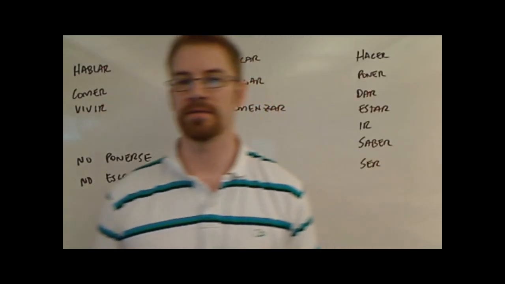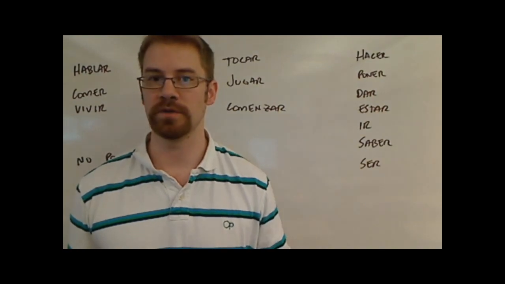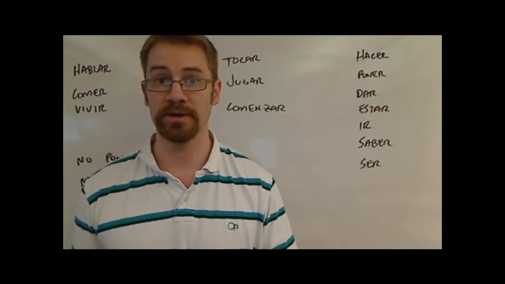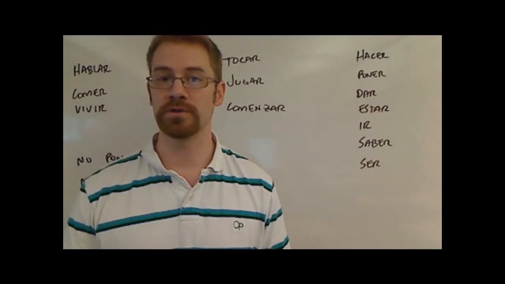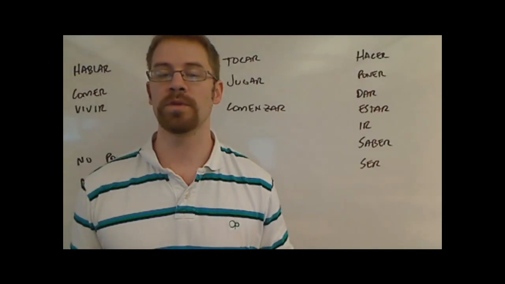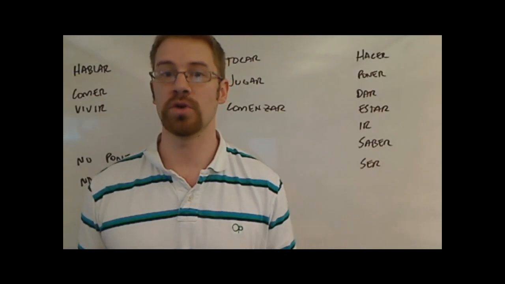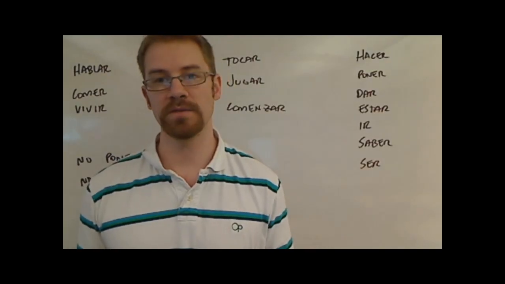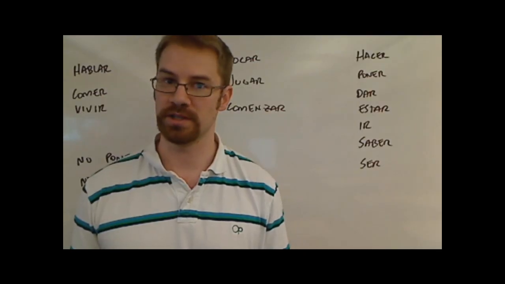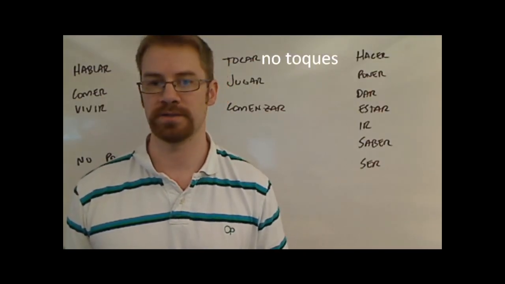Next one's over. We're going to look at tocar, jugar, and comenzar. There's two things going on with some of these verbs. One, you got to think of, is this a boot verb? And if it is, it does apply. And also, these are the car, gar, zar verbs, but they have some other change in them as well. So tocar, normally you might think goes to no toces. Well, if you're thinking about how to say it, it's going to be no toques. But if you're not sure how to spell it, and you find yourself writing T-O-C-E-S, that would be pronounced no toses. But we're going to keep the k sound in there, so it'll be no toques with the Q-U-E-S.